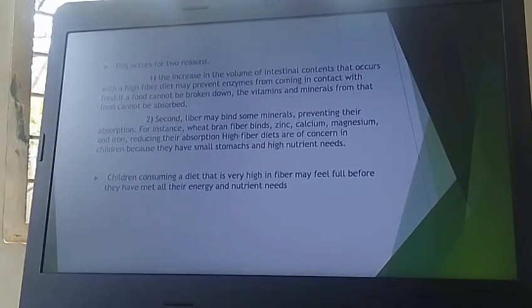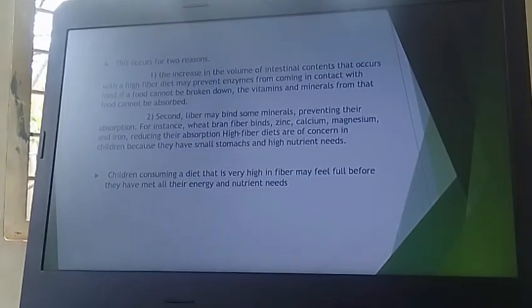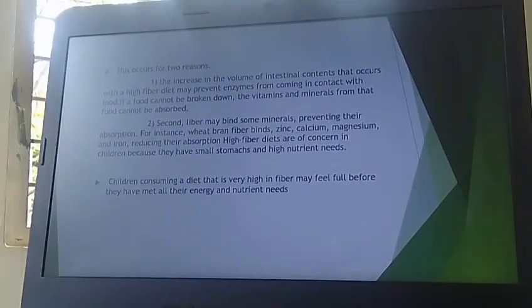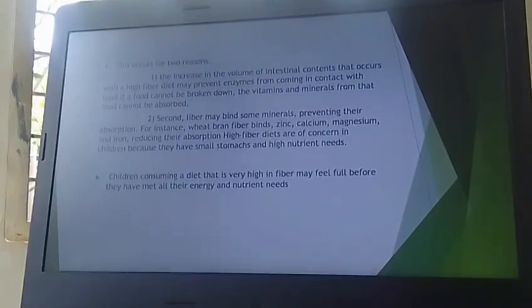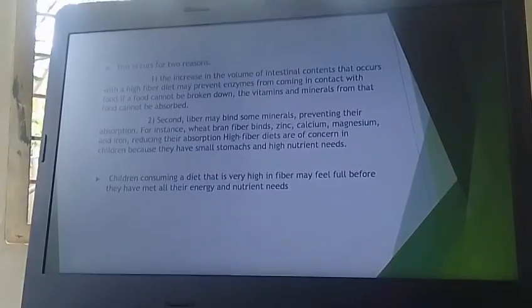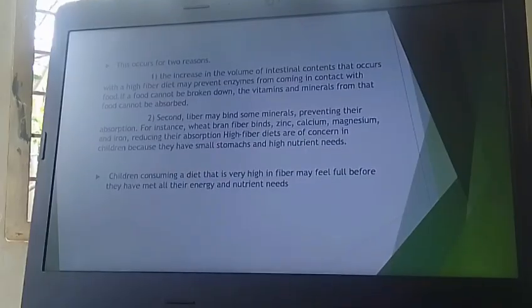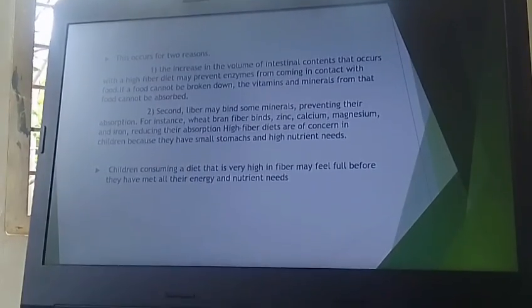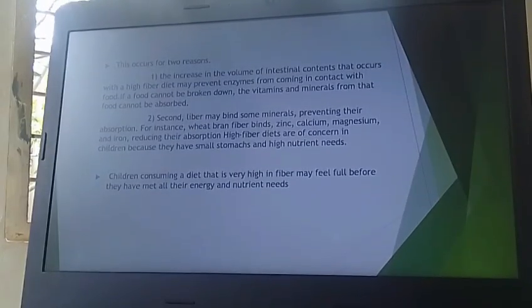High fiber diets are of concern in children because they have small stomachs and high nutrient needs. Children consuming a diet that is very high in fiber may feel full before they have met all their energy and nutrient needs.